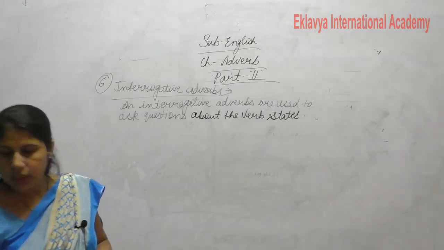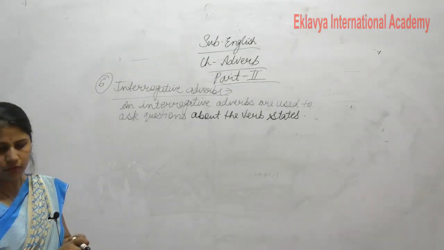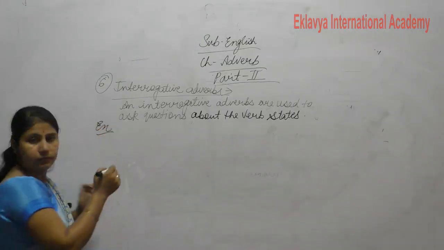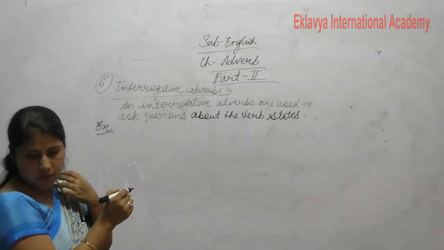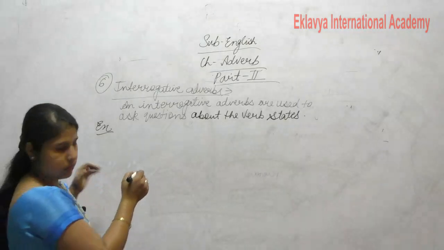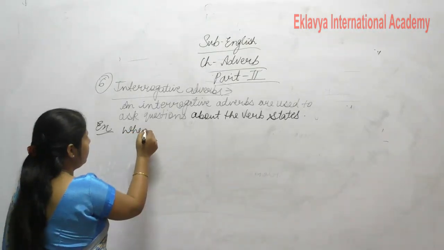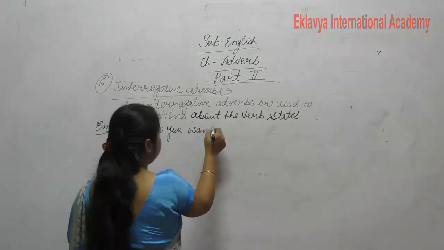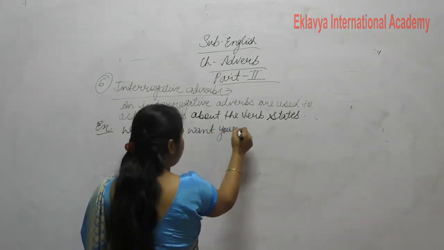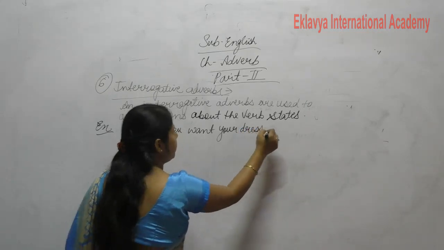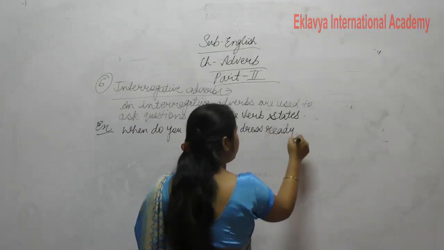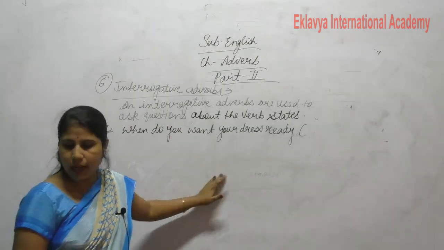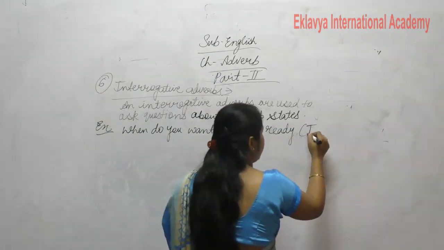Now, write down the interrogative examples. When do you want your dress ready? When do you want your dress ready? This is what? This is interrogative adverb of time.